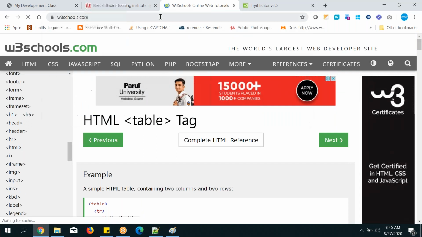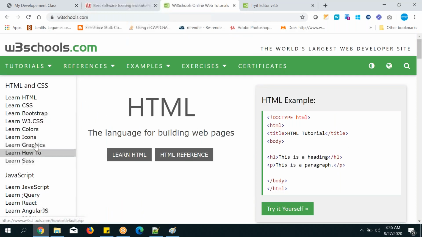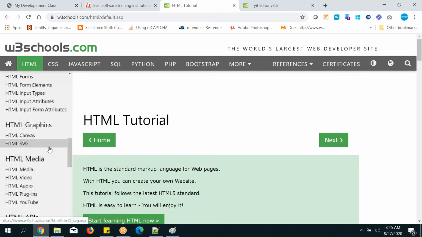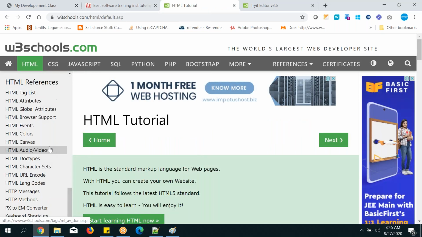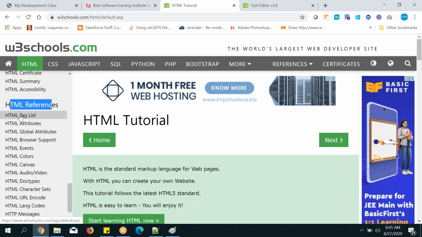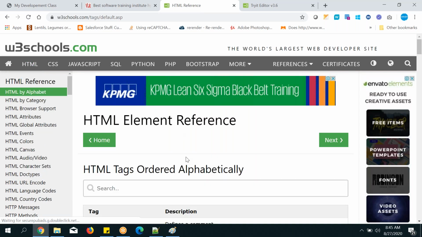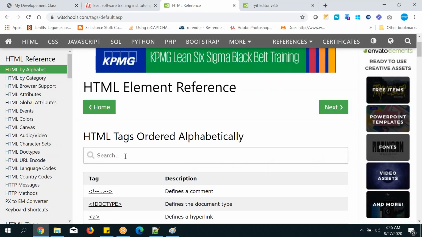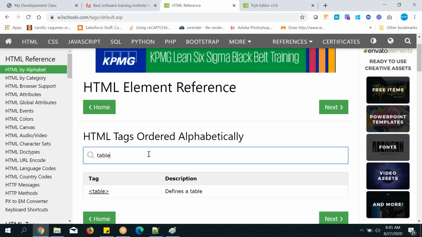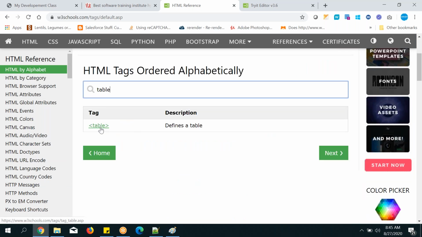Let me show you W3Schools. Okay, go to Learn HTML and go down, and here HTML references are there, right? Click on the tag list, and here you can search for whatever tag you want to learn. So I have learned the table tag. You can search it and get the tag here directly.